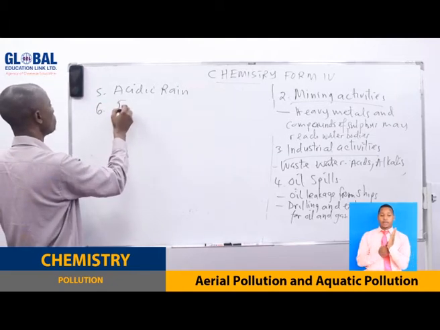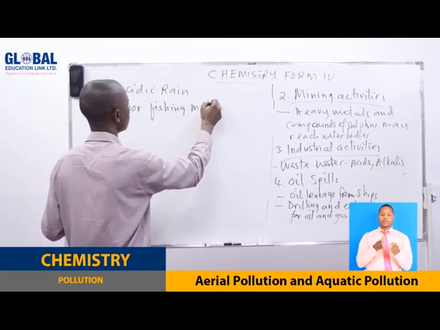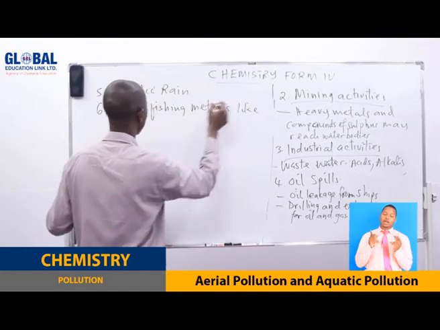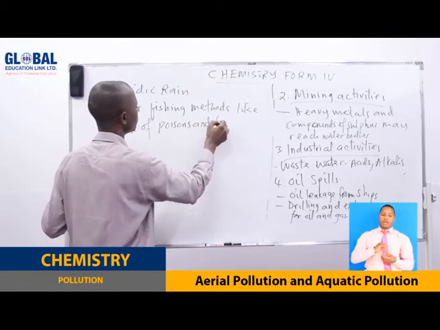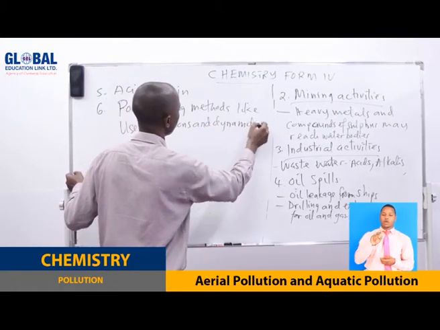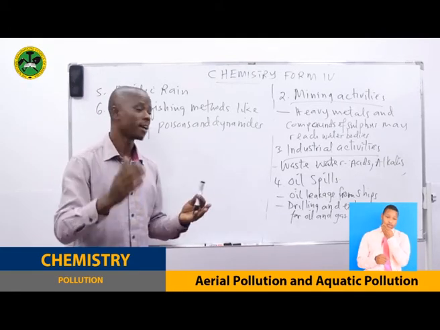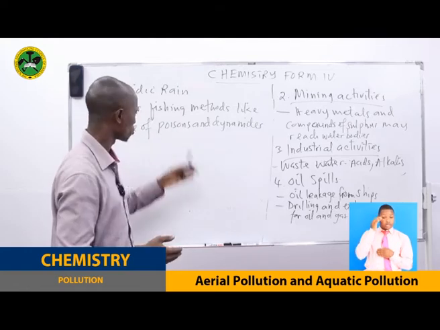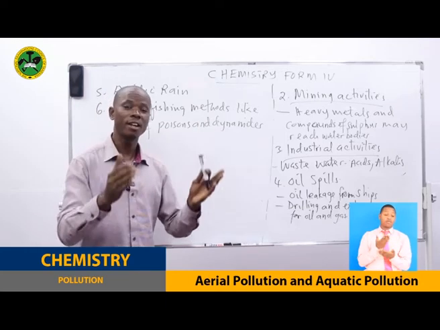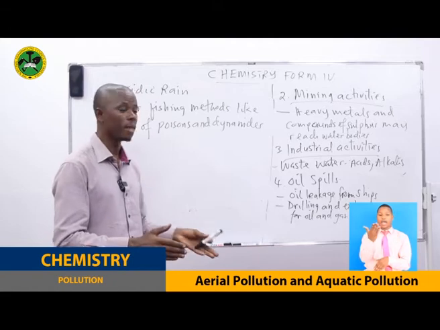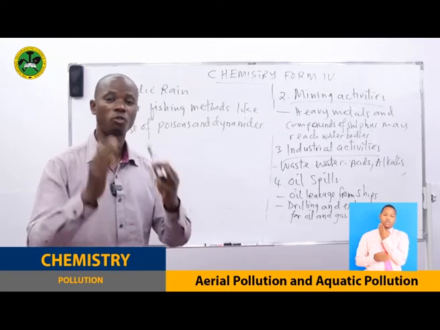Number six, we have poor fishing methods, like the use of poisons and dynamite in order to fish. This is very dangerous. We thank the government that has tried to control this kind of fishing because it kills the fish and even other aquatic organisms in the water bodies. So these are some of the causes of aquatic pollution.